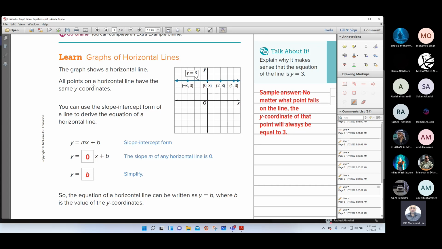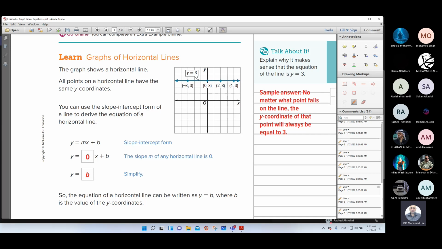All points on a horizontal line have the same y coordinates. As you see, the points here, you have the same y. Here 3, and here 3, and here 3, and here 3. So if you have a horizontal line, means this line is parallel with the x-axis, and all points in this line have the same value of y, as you see here, 3, 3, 3, 3.